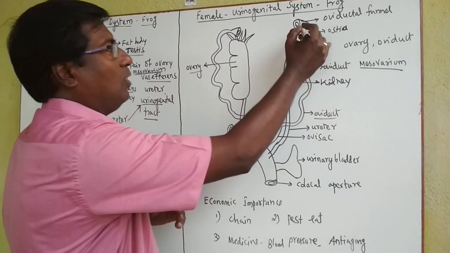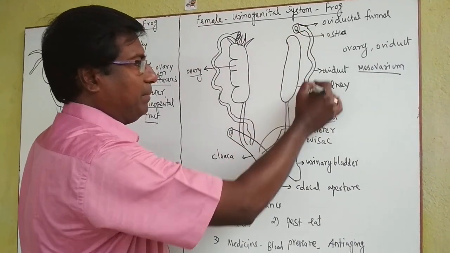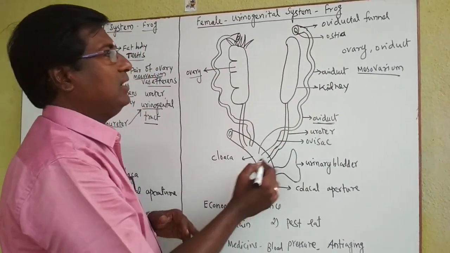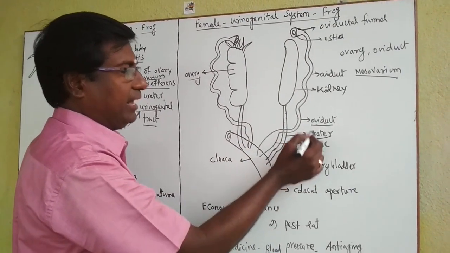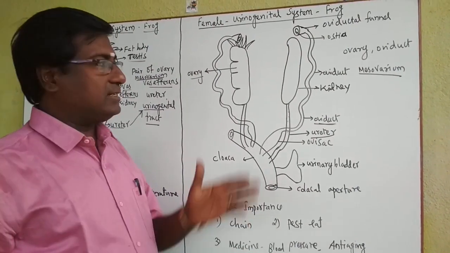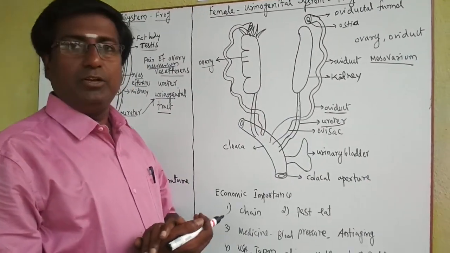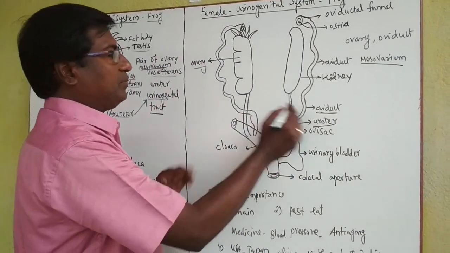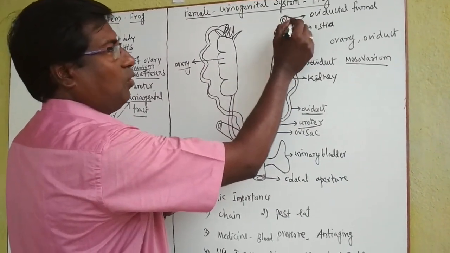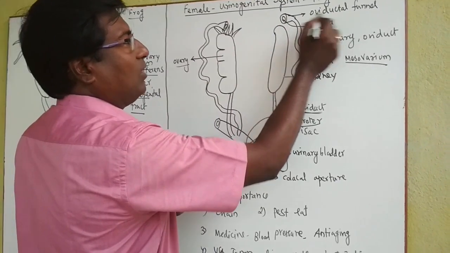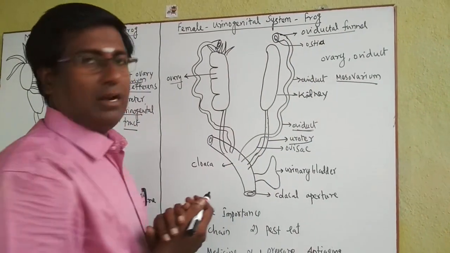But here the ovum is sent in a separate duct called the oviduct, and the urine from the kidney goes through the duct called the ureter. So here there is no urinogenital duct; a separate oviduct and a separate ureter are there. And see, the pair of oviducts are dilated, and the anterior region of each oviduct forms a funnel-like structure called the oviducal funnel.